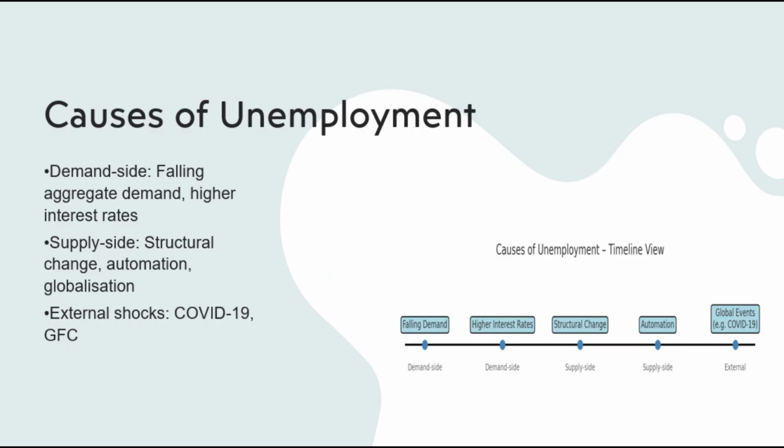Unemployment can result from both demand-side and supply-side factors. Demand-side causes include a fall in spending or investment, often triggered by rising interest rates or falling consumer confidence. Supply-side causes include structural changes in the economy, such as automation or the decline of certain industries. Global events, like financial crises or pandemics, can also have major impacts on employment levels.